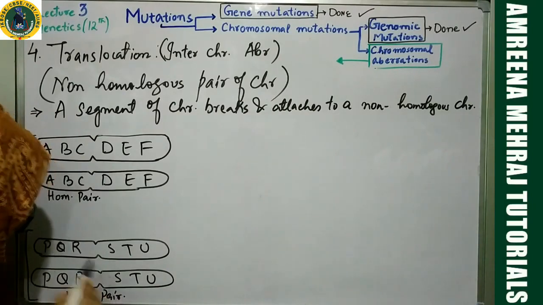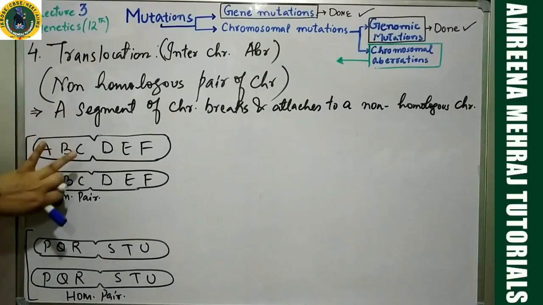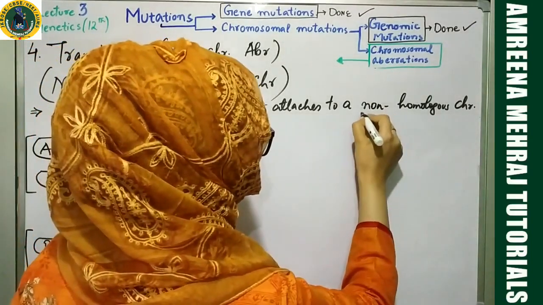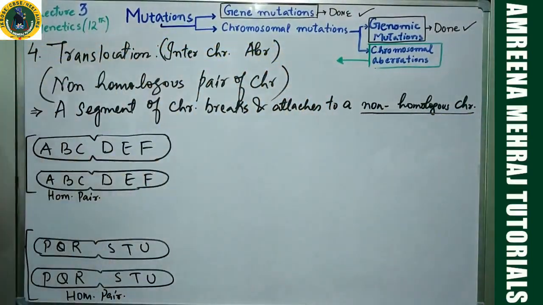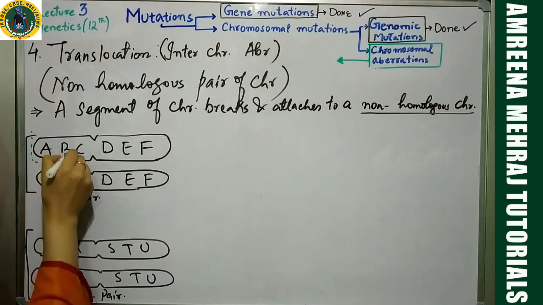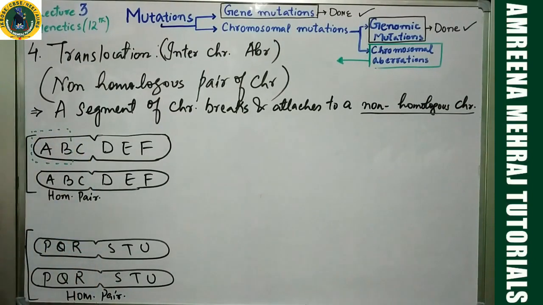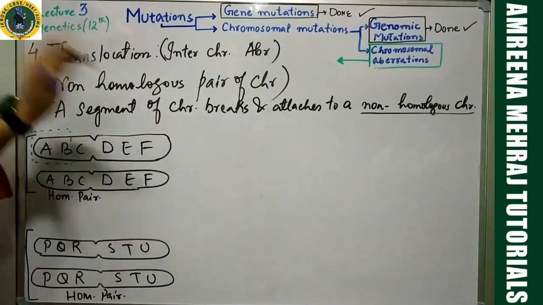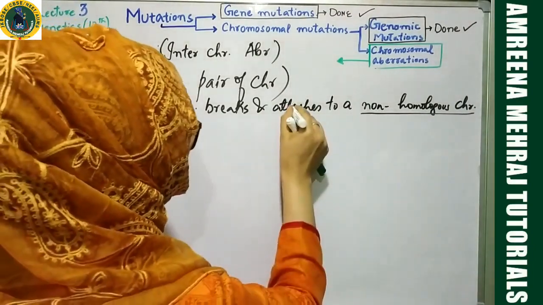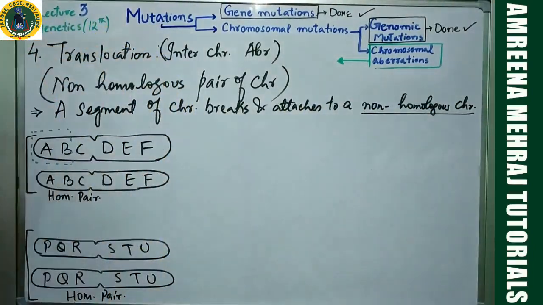Pay attention. Now, these two different homologous pairs are interacting. Now, I'll make you understand why I wrote non-homologous chromosome. See, suppose something like this is happening. Let us put this into consideration. Let us notice this segment. This segment is getting deleted. So, a segment of a chromosome breaks. This segment breaks. Then it attaches to a non-homologous chromosome. It comes and it attaches over here.